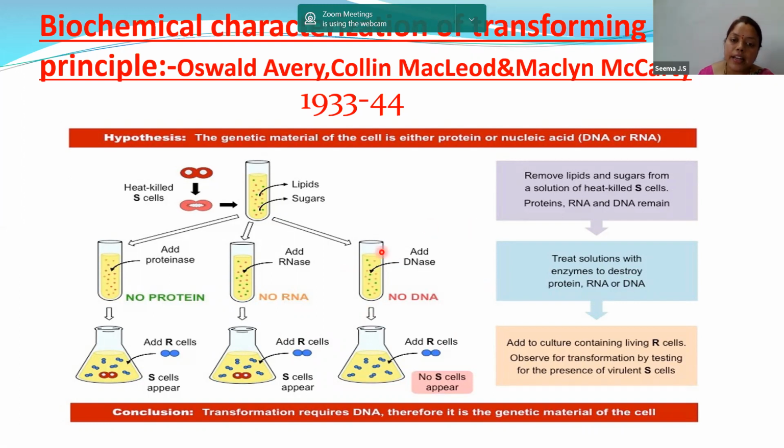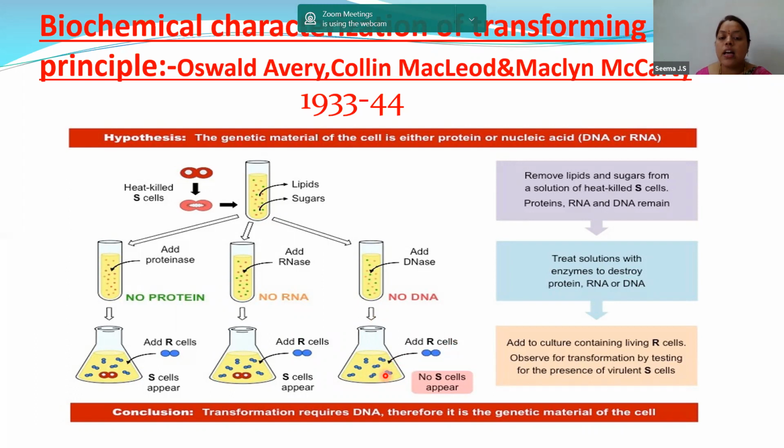Now we added DNAase to the solution. When we added DNAase, the DNA is destroyed. It means in this only protein and RNA are present. So we should know the conclusion by now, because protein is not the genetic material, RNA is not the genetic material. So obviously DNA must be the genetic material. We can see the conclusion. So this fluid which is not having DNA, but is having protein and RNA, is shifted to this conical flask. And into this flask, we have added R cells.